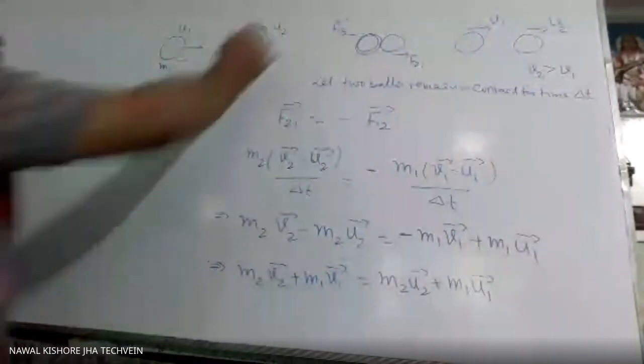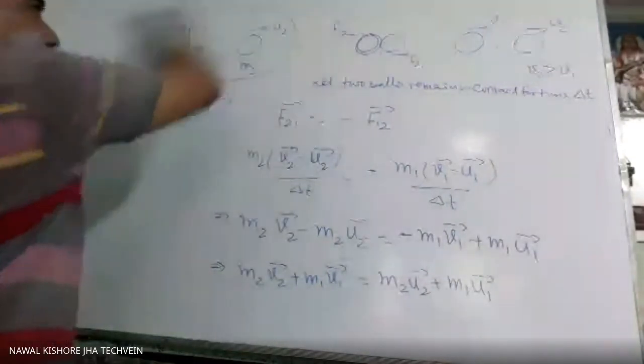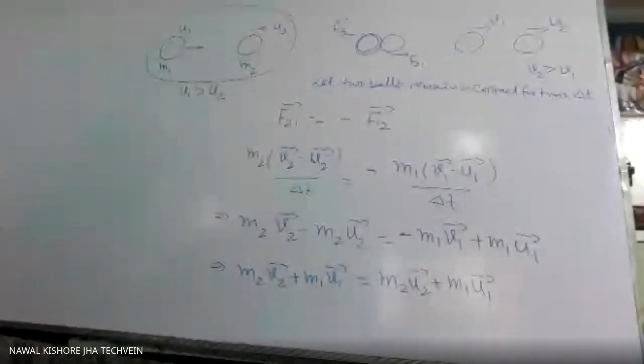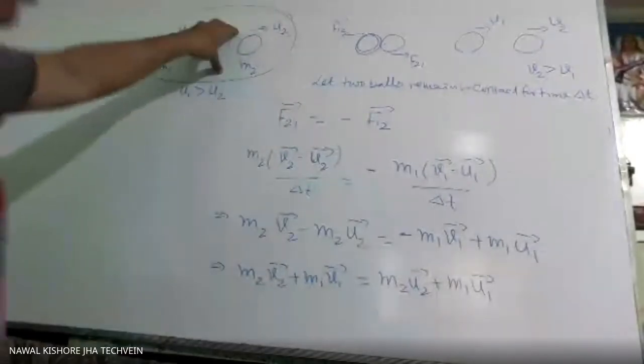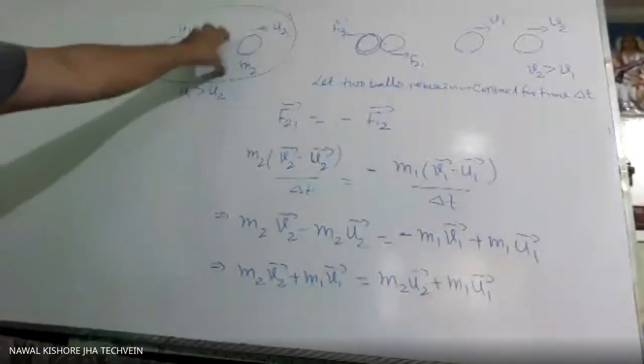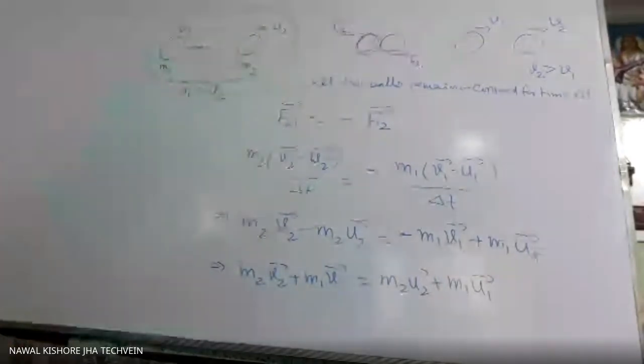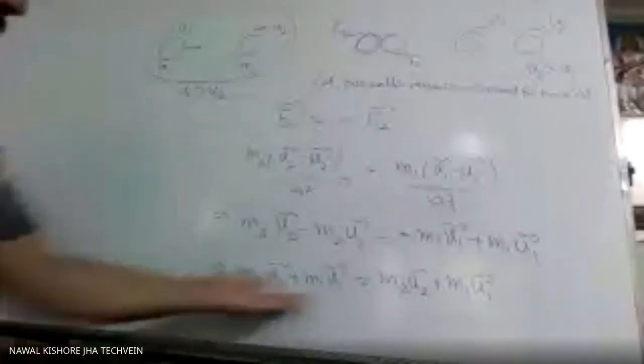If you are considering these two as a system, then the momentum of the system before collision and the momentum of the system after collision must be the same according to the law of conservation of linear momentum, and that we are getting here. This is momentum of the system after collision. This is momentum of the system before collision. So these two are the same.